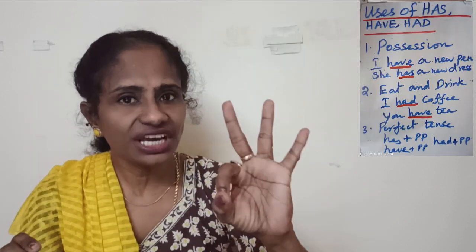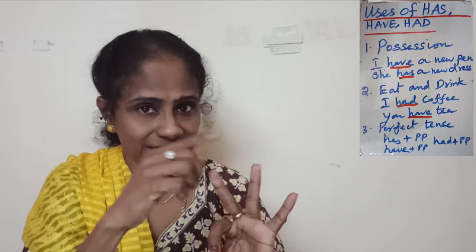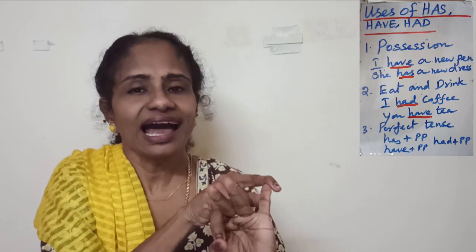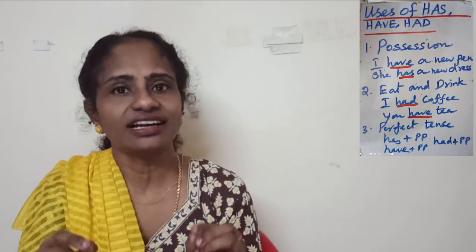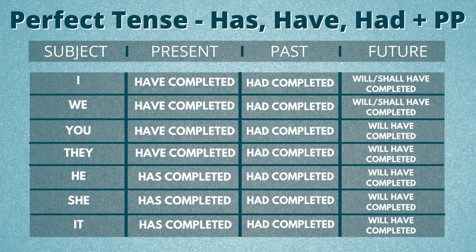I have given you 3 uses. One use is eat, drink. One use is possession, talking about possession. And the third use is that it is used in the perfect tense along with the pp. So அது எப்படி இருக்கும் அப்படின்னா has plus pp, had plus pp, have plus pp, has eaten, have broken, had written, had arrived. Okay, அந்த மாதிரி.